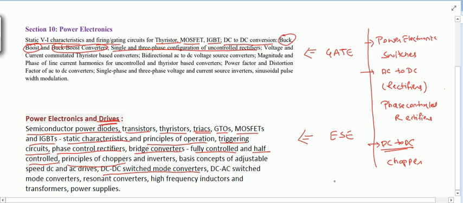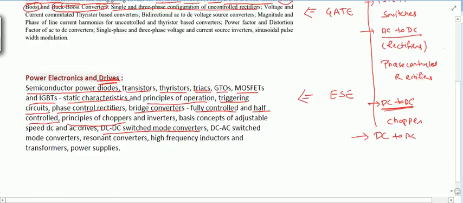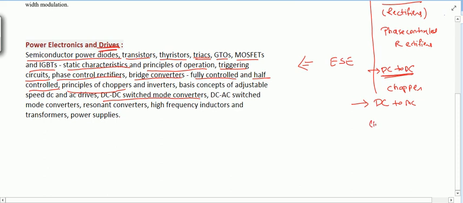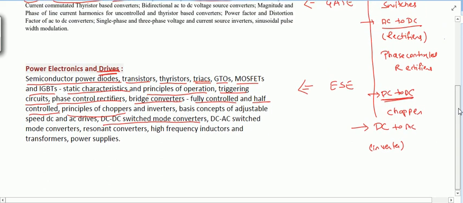And the next converter: here we have seen AC to DC, DC to DC, and the next converter is DC to AC. This converter is called an inverter, as it is converting DC to AC, it is inverting basically.